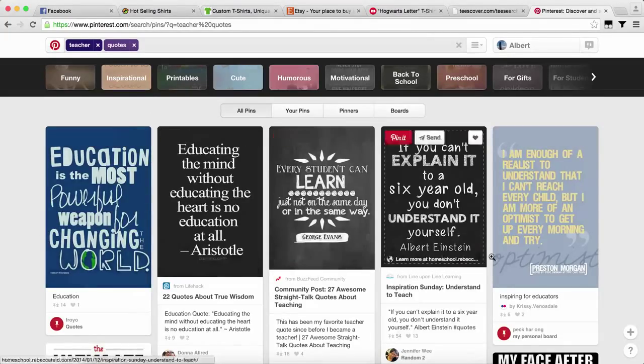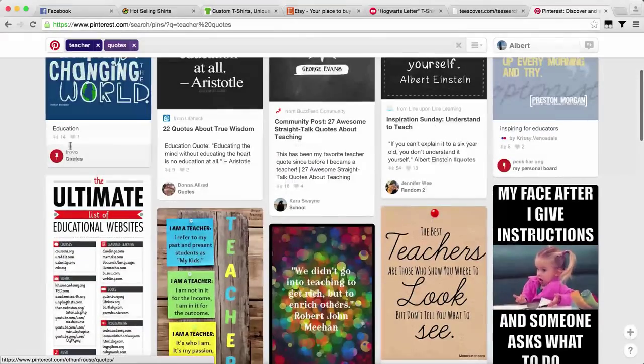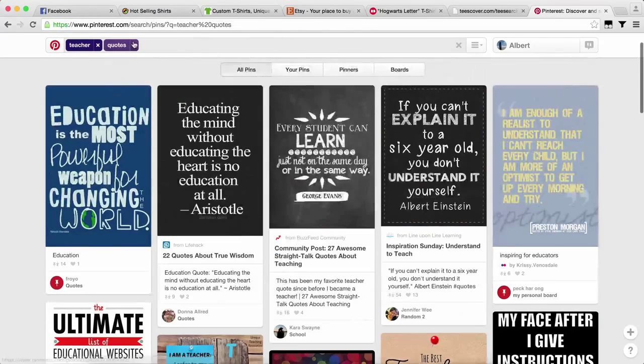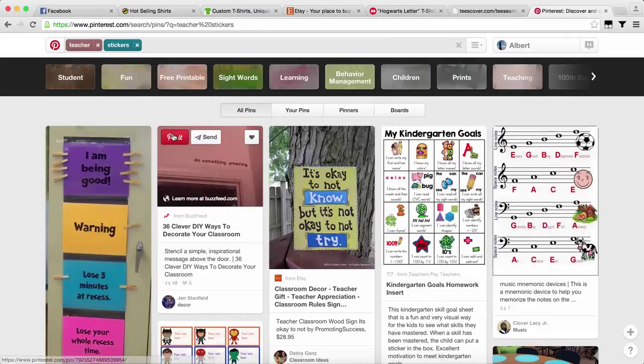Now you can use the design here and switch it into a t-shirt. Look for the ones that have got a lot of pins and likes. Alright, you can also do stickers, bumpers, and other stuff that is not a t-shirt, so you can repurpose that into a t-shirt design.